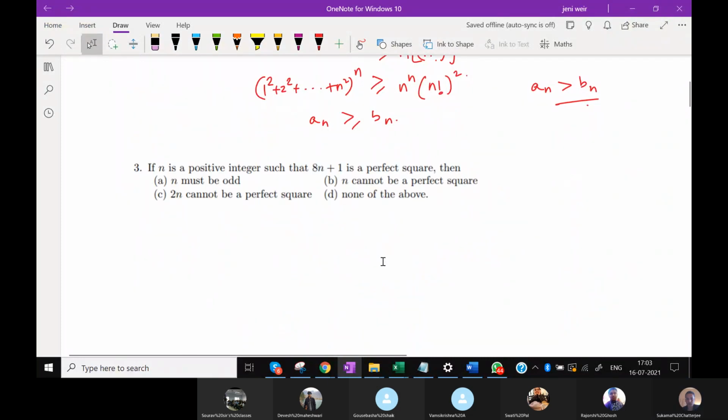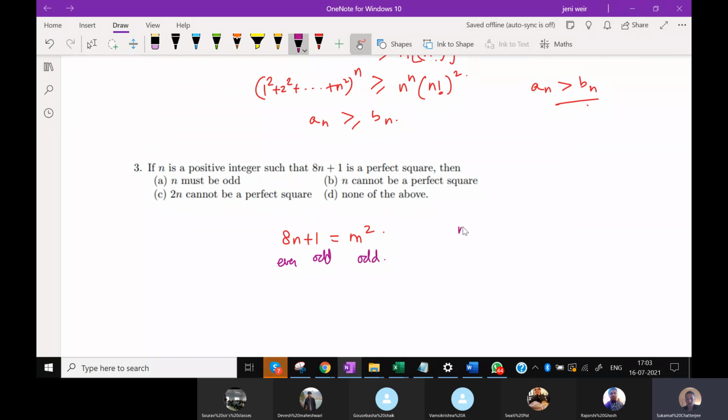The second one, if n is a positive integer such that 8n plus 1 is a perfect square, then which of the following will be true? So we see that 8n plus 1 is of the form m square, where m is an integer. So you can see that 8n is an even number, 1 is an odd number. So the sum of that has to be an odd number. So m has to be odd.